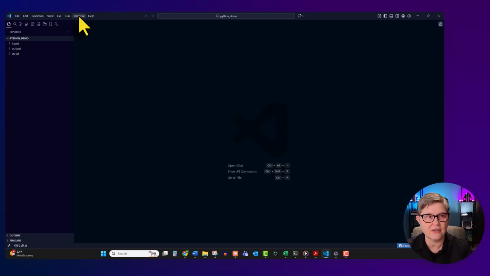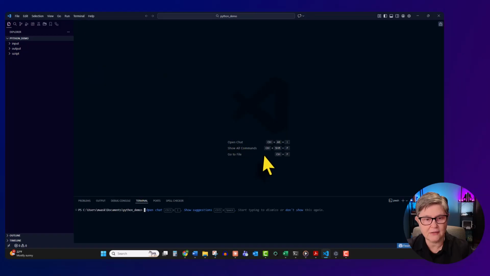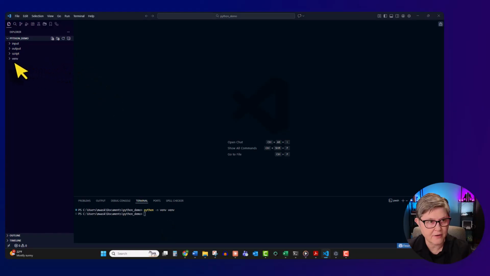So click here on the terminal, click New Terminal, and here we will type python -m venv venv. Click enter. Perfect. So we see this virtual environment folder here.